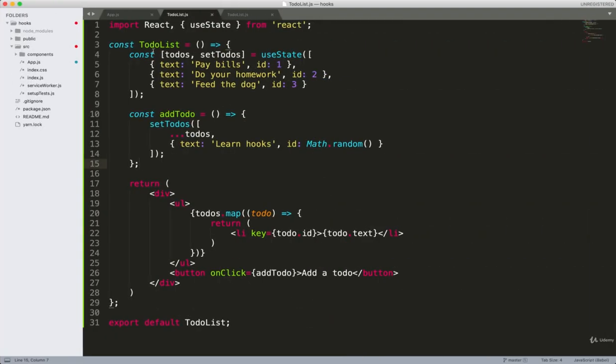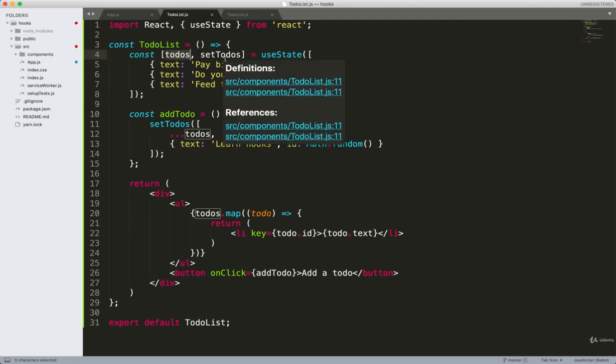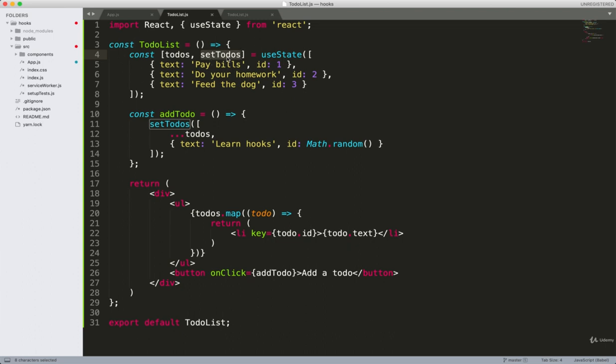We've now used this useState hook to use some state inside of our functional component. We're just calling the useState hook here and giving it an initial value. And then right after that, this hook function returns us an array. And in that array, we're getting two items. The first one is the actual value of the state, and the second one is a function to change that value. That's pretty cool, and that's all about the useState hook.